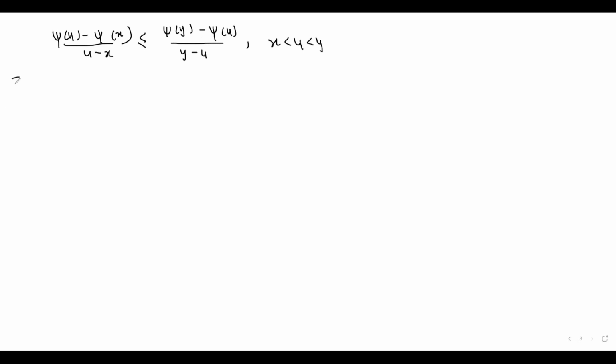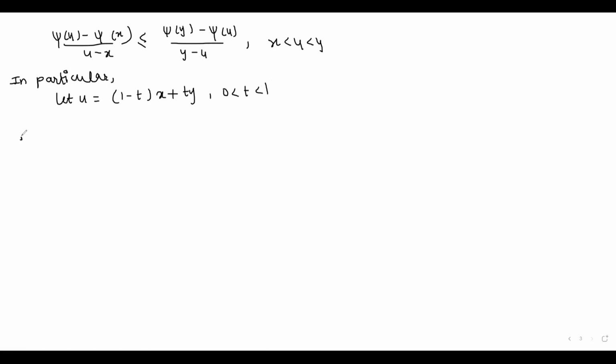So now in particular, let u equal (1 minus t)x plus ty for 0 less than t less than 1.